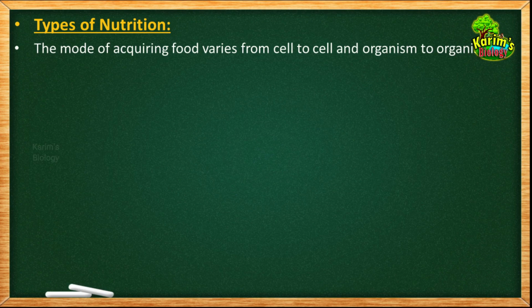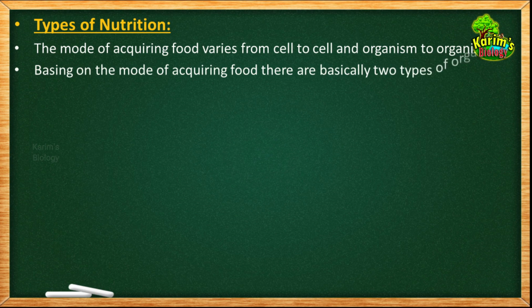Okay, now come to the types of nutrition. The mode of acquiring food varies from cell to cell and organism to organism. Just now I told you that the complexity of organisms is very different. Some organisms are made up of a single cell, some are made up of not much complex body, but some organisms like human beings are made up of a much more complex body design. As the complexity of the body is different, the process of acquiring food also is different.